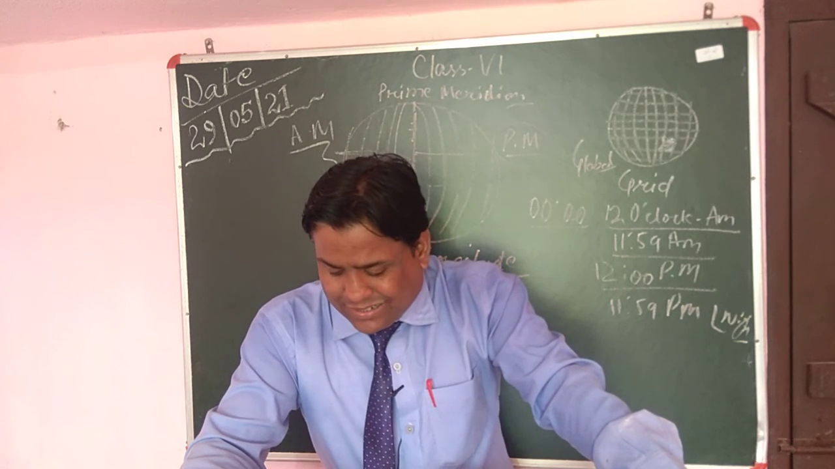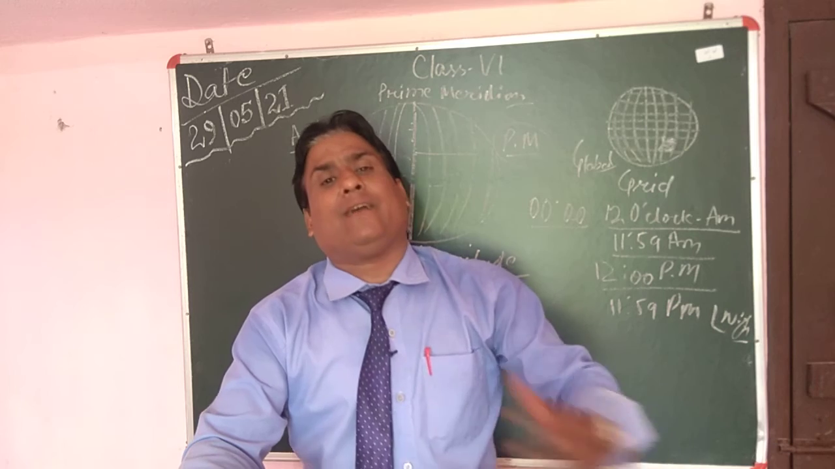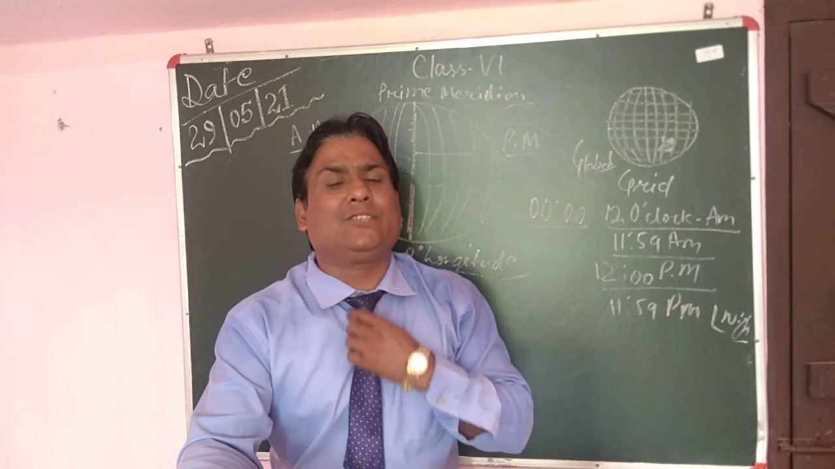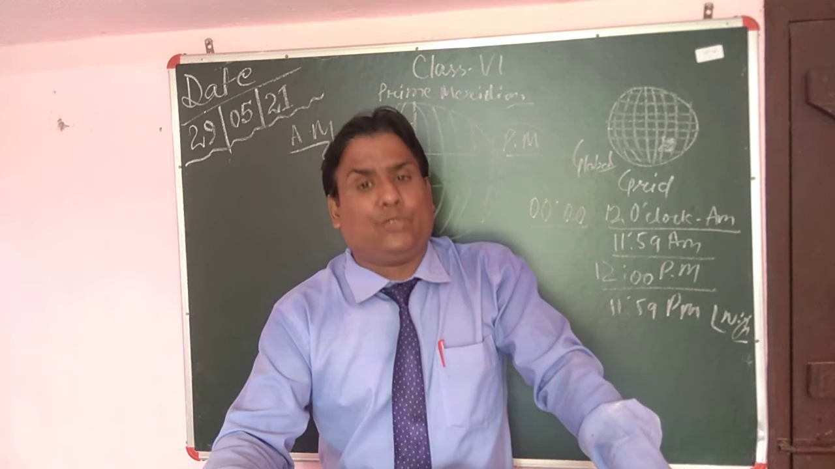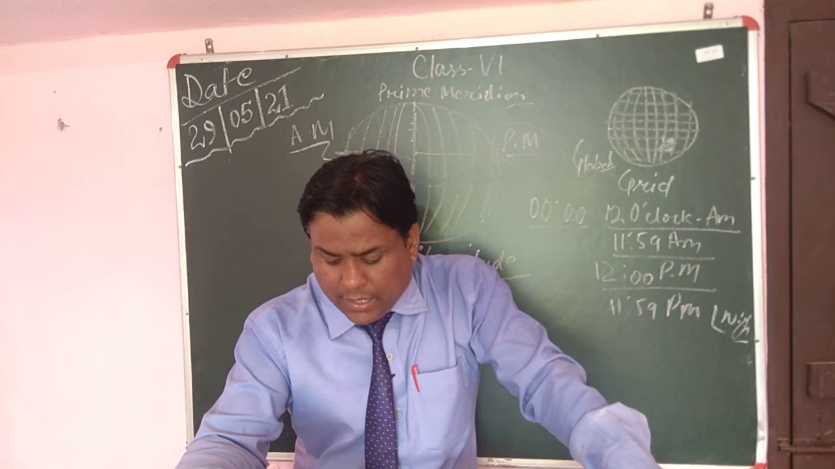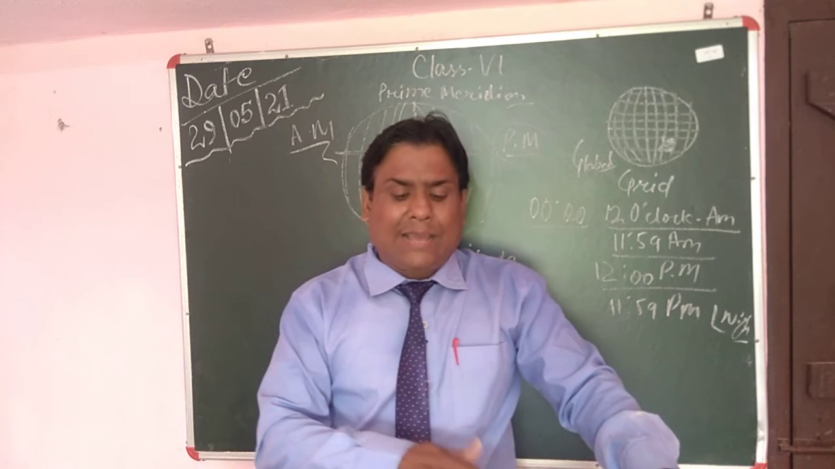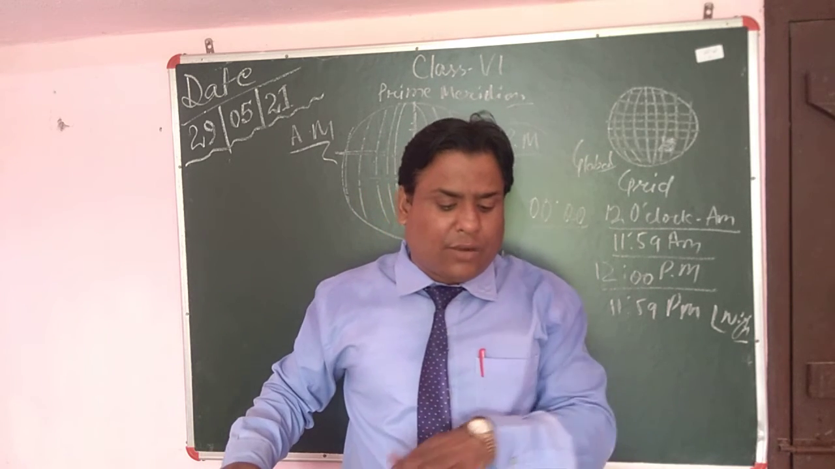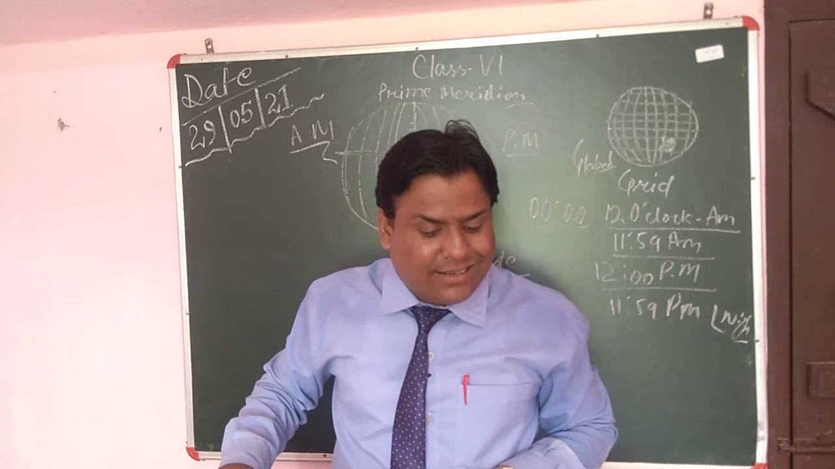Time zones. The Earth is divided into different time zones for our convenience. For our betterment and convenience, we have decided that there will be many time zones in the world. There are 24 time zones, 1 hour for each. Each time zone has a difference of 1 hour. So now, the international dateline. What is the international dateline?